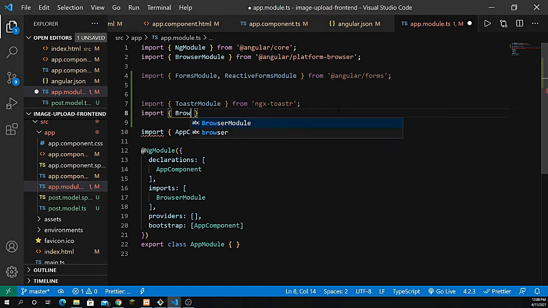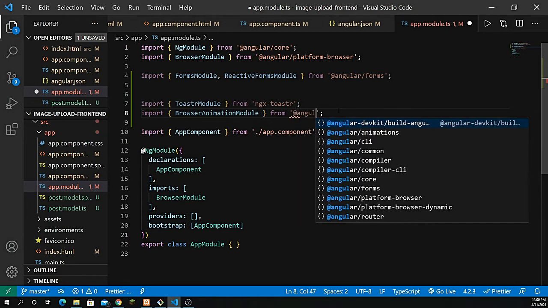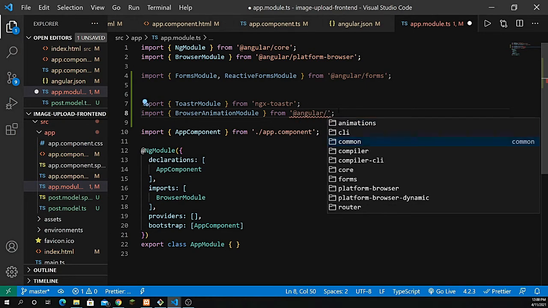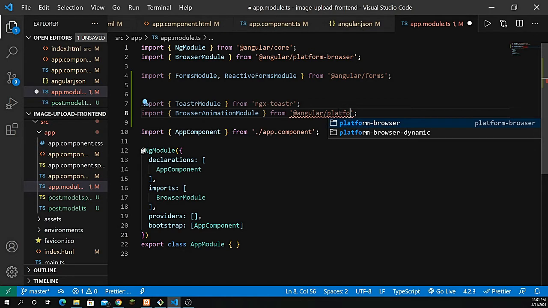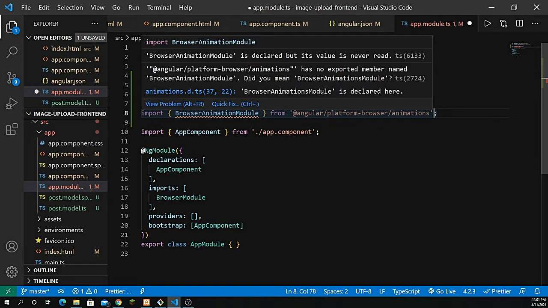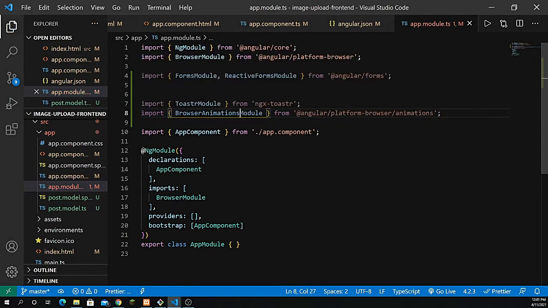So this should be BrowserAnimationsModule, and that should be coming from @angular/platform-browser/animations. All right, so there's something wrong, I believe. Browser animations, actually it should be with an S, right?